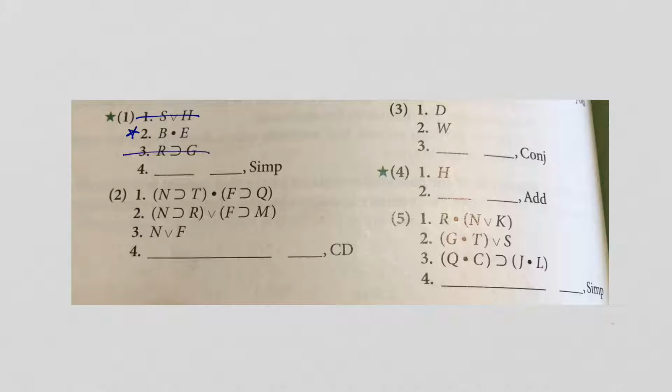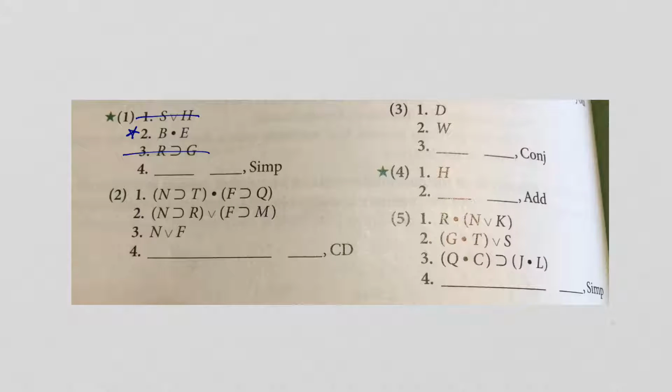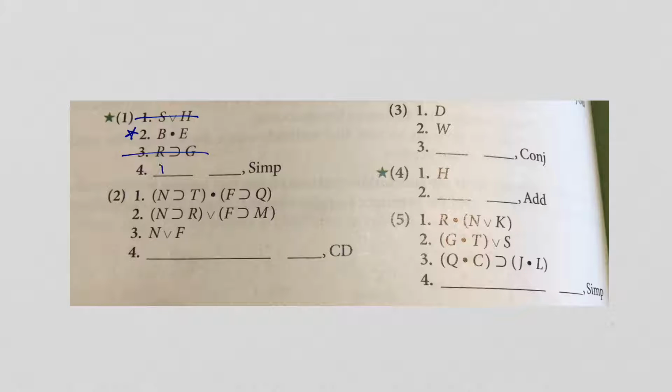Line 3, not an option. Okay, simplification, you drop down this first one. So that's exactly what we'll do. We can take the B and we can pull it out right there, and we can use line 2. And that is literally the only thing we can do with those lines.